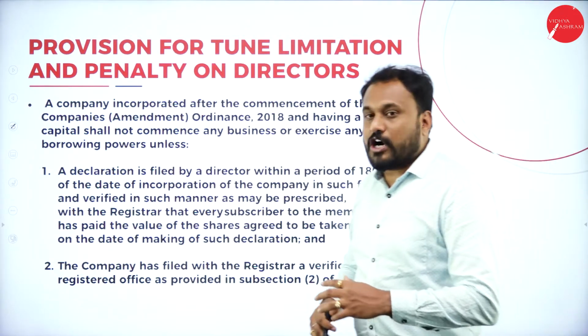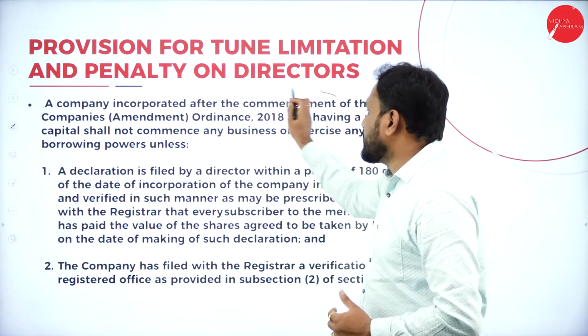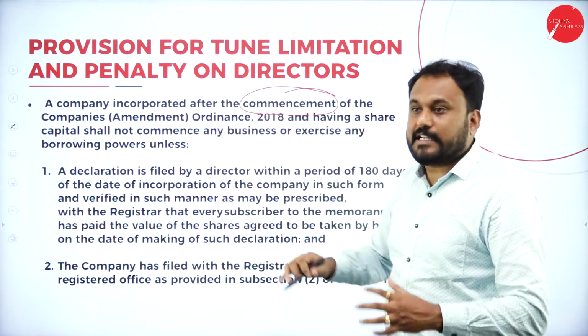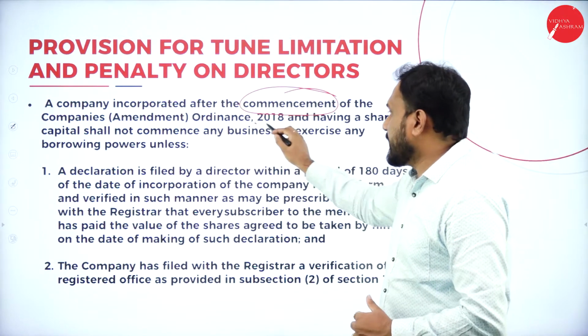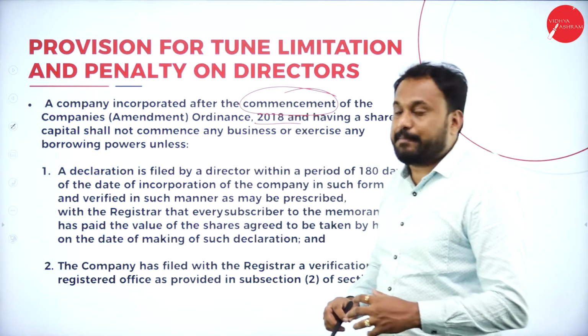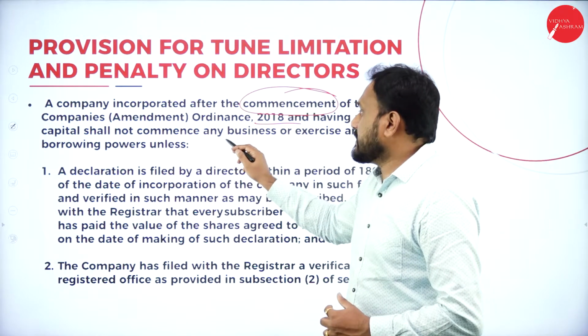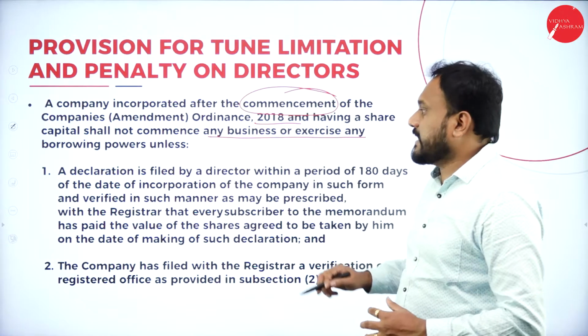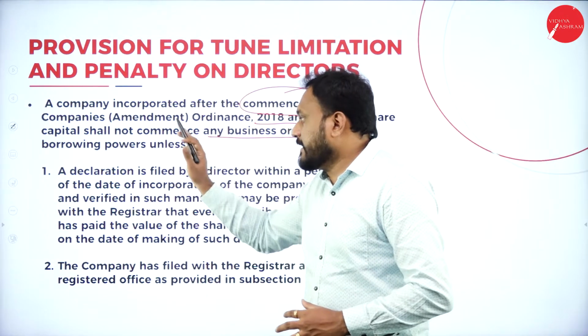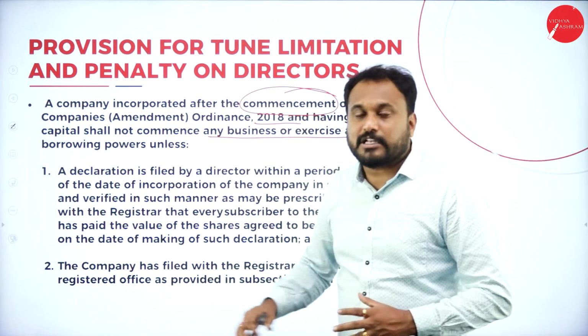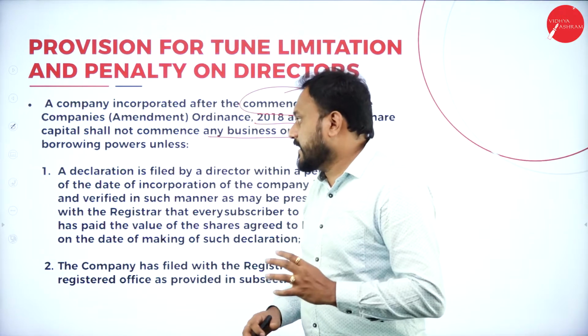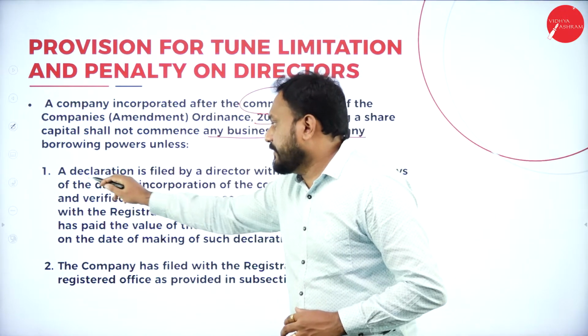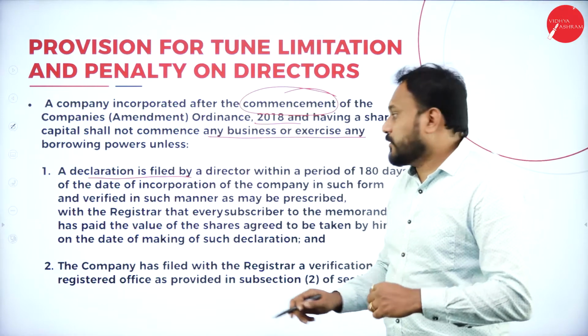A company incorporated after the commencement of the Companies Amendment Ordinance in 2018, and having a share capital, shall not commence any business or exercise any borrowing power unless, now there are some criteria. What are the criteria? The first criteria is a declaration is filed by a director. Who will actually do it?